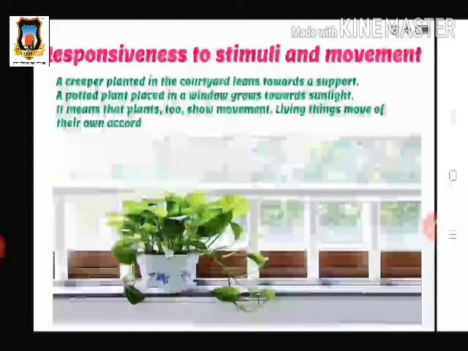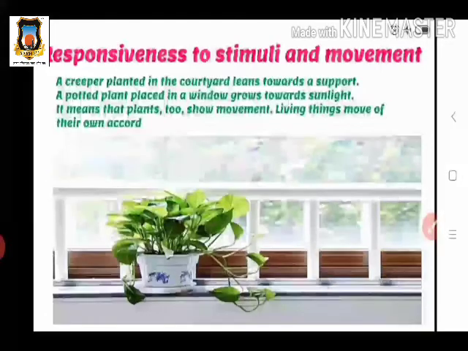Then again we see responsiveness in plants. A creeper planted in the courtyard leans towards a support. A potted plant placed in a window grows towards the sunlight. It means that plants show movements. Here we can observe movements in plants also. Like animals, plants can also move. If we see the creeper plants, they start moving or growing in a courtyard in such a way that they find the support, and in that direction the growth of this creeper takes place.